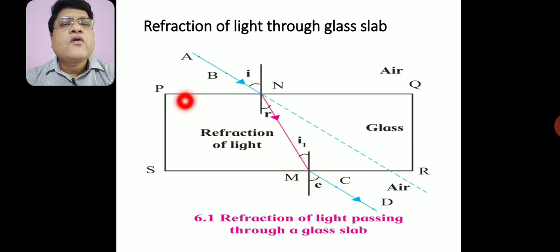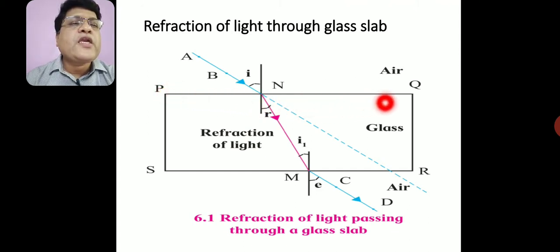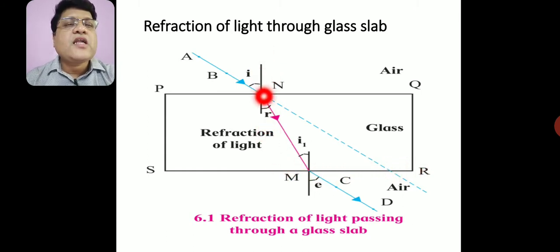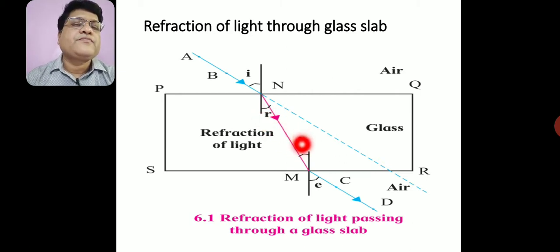Now we know that the sides PQ and SR of the glass slab are parallel, and the normals are perpendicular to these sides. Therefore angle R and I1, that is the incident angle at point M, always remain the same in magnitude because they are alternate angles.